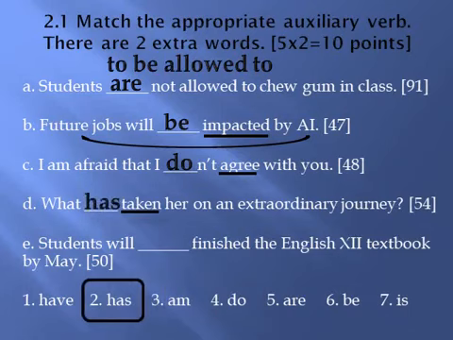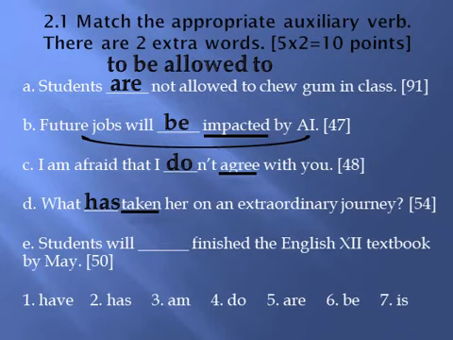E. Students will blank finished the English 12 textbook by May. In this sentence, I have the future helping verb, the modal will, and the main verb is a regular verb, so it's either past simple or past participle. It's past participle in this place because I know that after will, only a base form verb can come.